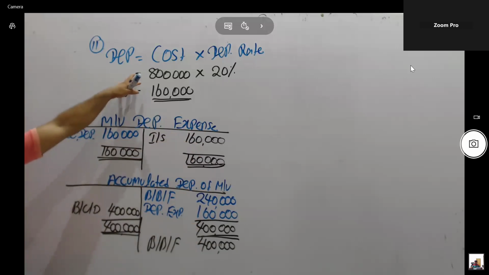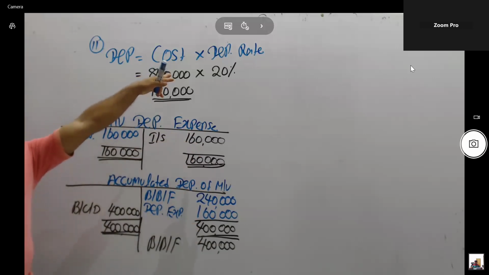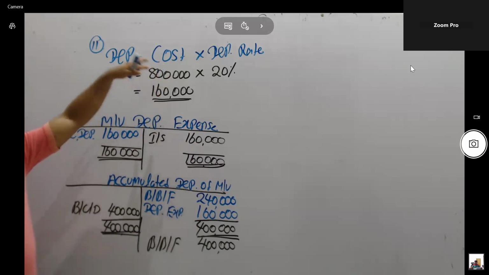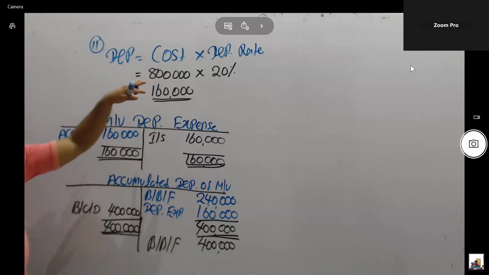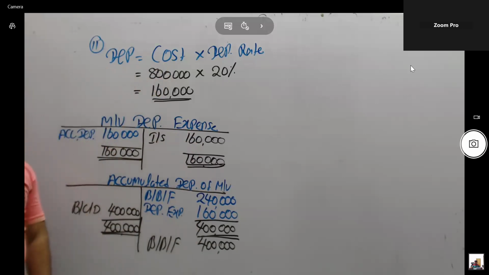Straight line method, given the depreciation rate. If the depreciation rate is given, multiply the cost value by the depreciation rate. But think, there are two equations. Sometimes the residual value is also given. Try to complete this. Think how to calculate depreciation and how to record it in the ledger account also. You have to know how to calculate depreciation under the straight line method, then how to record it in the ledger account.